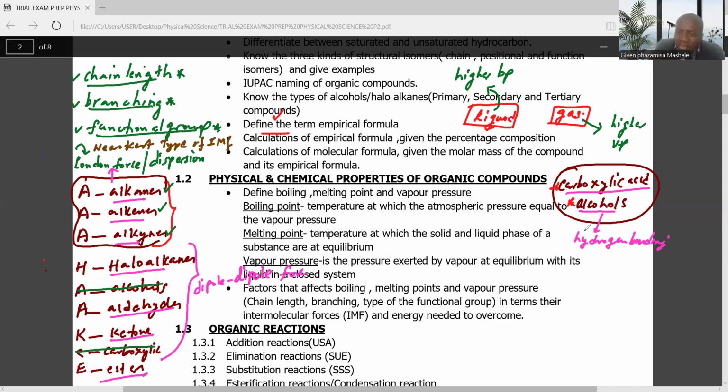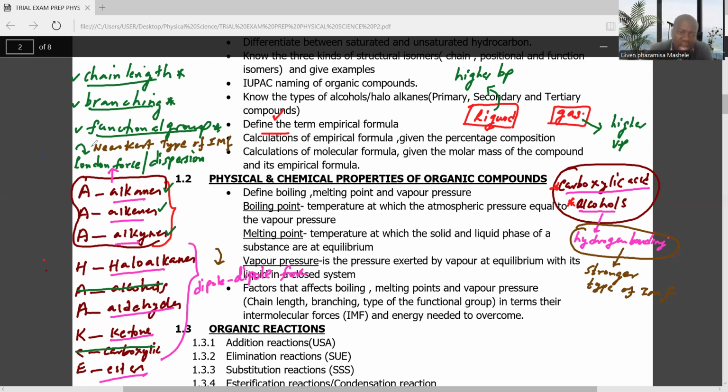Then the hydrogen bond, compared to the London and dipole, is one of the stronger types of intermolecular force. But I will talk about this later, which means dipole is just in between. So in the examination, when you are given a homologous series, you must be able to know the type of intermolecular force found between them.